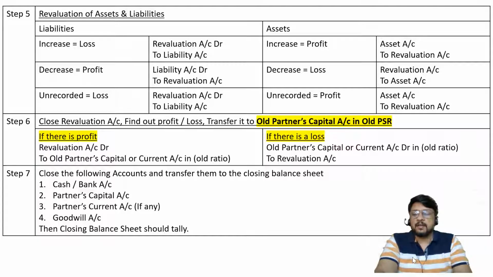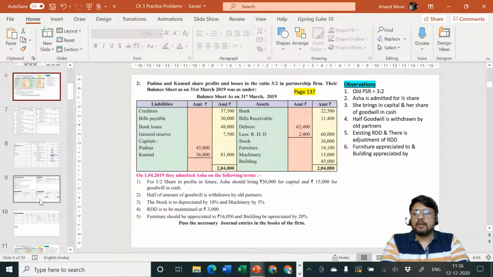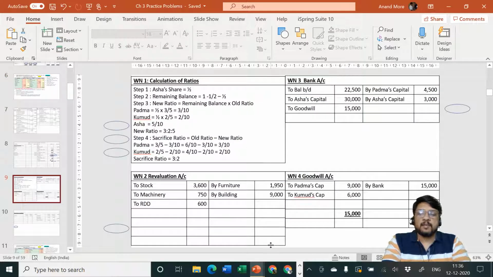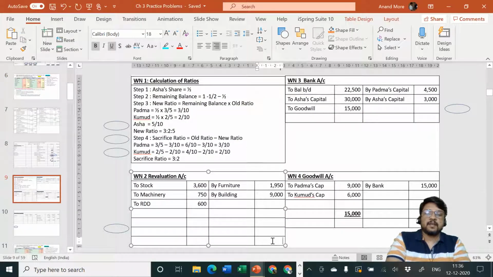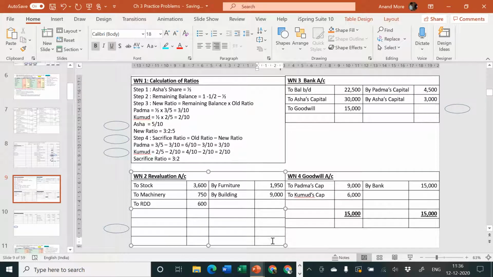So let me consider now. I'll go back to my problem. I'll close my revaluation account. Let me take the total. I think the total of the credit side is heavy. Total of credit side is how much? 10,950.